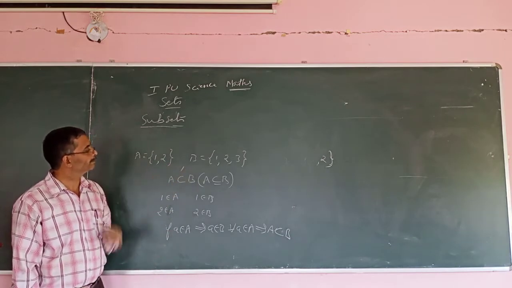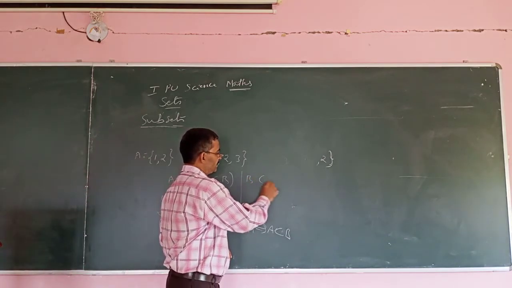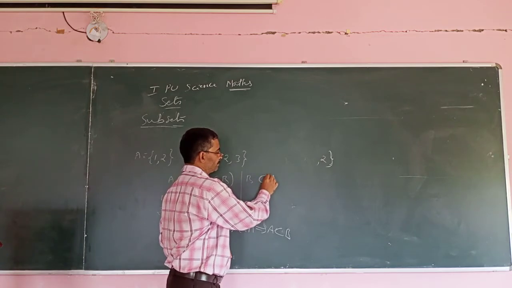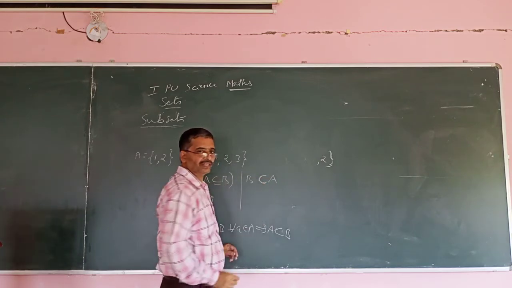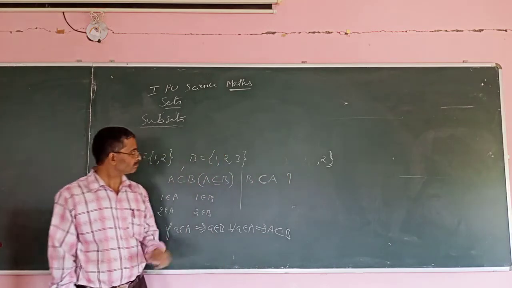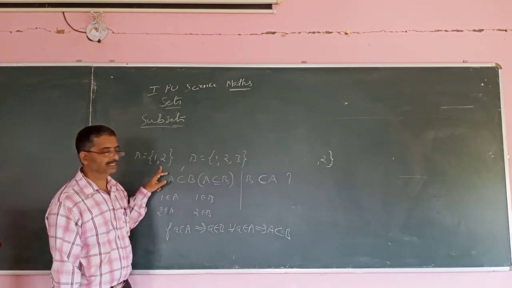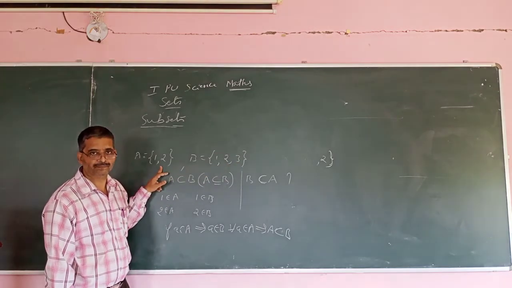Now what about B? Is B a subset of A? Yes or no? Observe here: B has the element 3, but A has no such element.